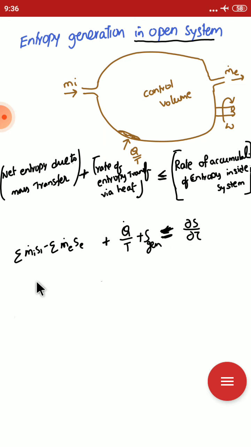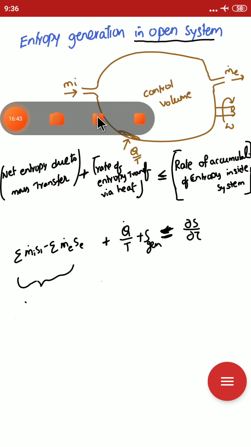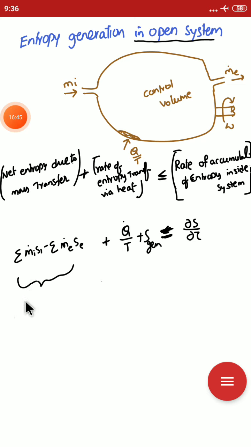Now we can write: this is the rate of entropy due to the mass flow rate, this is the rate of entropy due to the heat flow, this is the entropy generation, and this is the rate of accumulation of entropy inside the system.